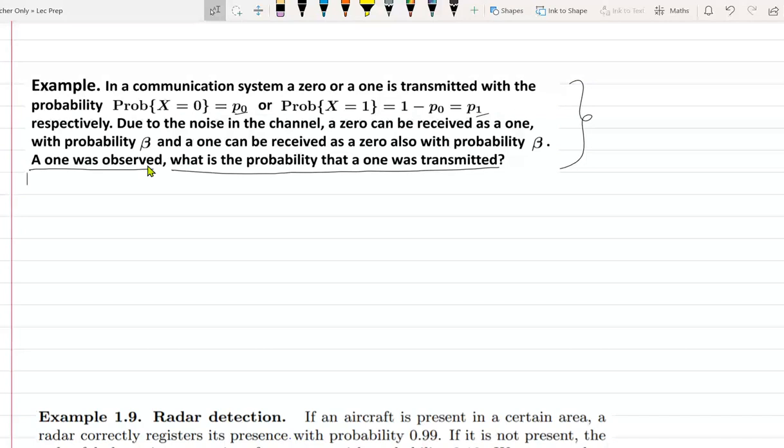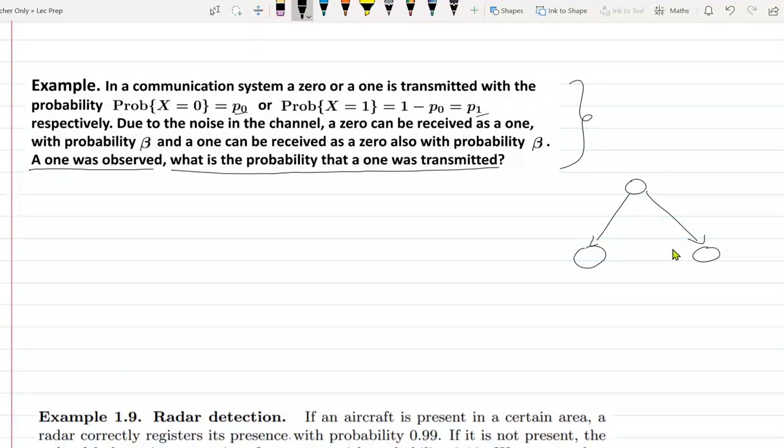We can make a tree. A tree is the easiest way of solving a conditional probability problem. So what should be in the root of the tree? How many children are there for the root node? Two, 0 or 1. What does the 0 or 1 mean? What bit was transmitted. There is some bit I sent and some bit you received.